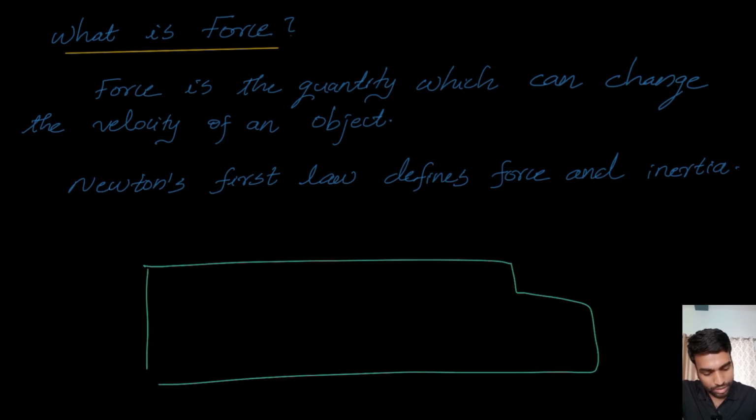Now, let's say you are traveling in a bus and you are sitting on a bench. If the bus stops, what will happen? You will be moving forward, correct? Why is that? When the bus is moving with a constant velocity, both you and the bus are in the inertial state. When the bus suddenly stops, your lower body, which is in contact with the bus, will become non-inertial. That means your lower body will stop. However, your upper body will continue its state of uniform motion.